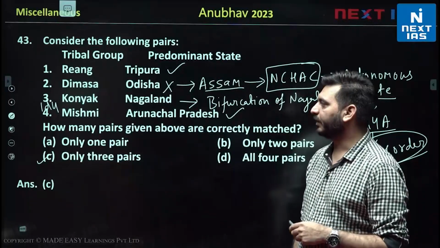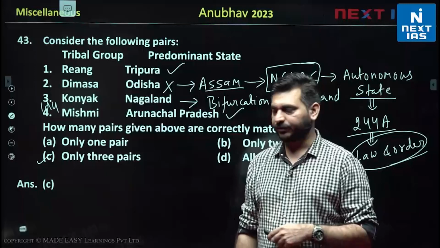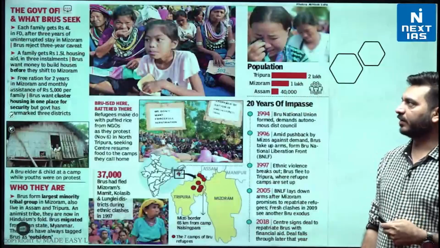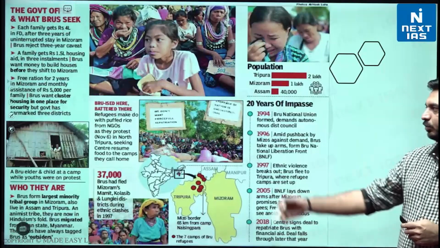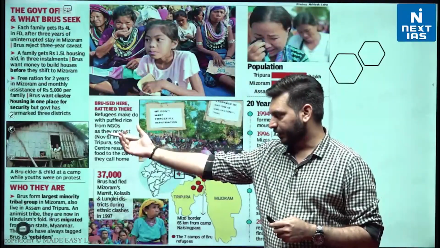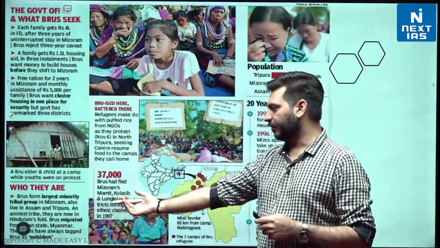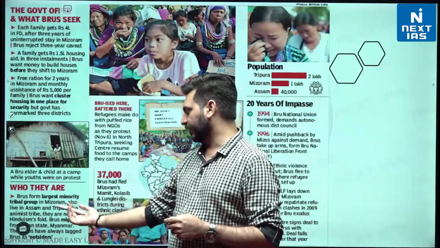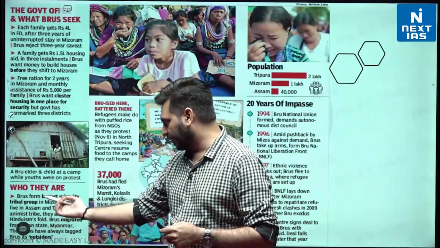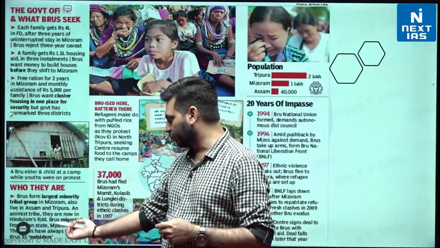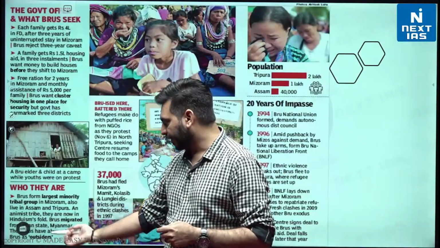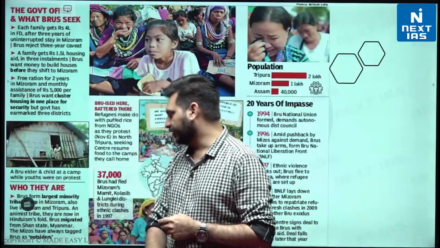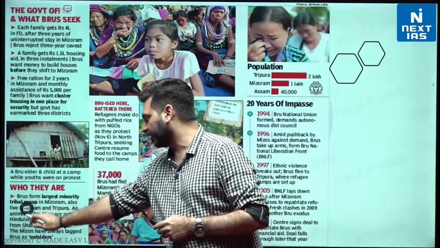So the answer will be C, and all these were in the news, right? So you can see over here, this is the agreement or the peace accord that has been signed with the Brus over here. So some features have been written over here. Brus are the largest minority tribal groups in Mizoram, also living in Assam and Tripura. An animist tribe which are now in the Hinduism's fold. Bru migrated from Shan state in Myanmar, right? These Mizos have always tagged Brus as outsiders.